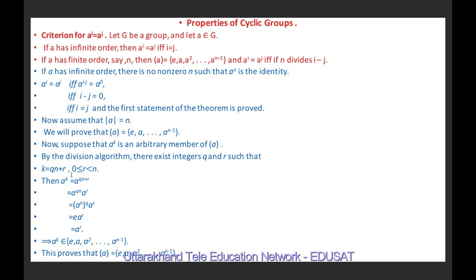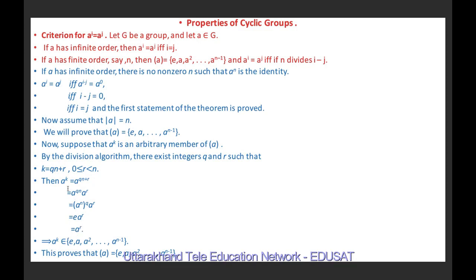Therefore, a raised to power k is equal to a raised to power qn plus r, which is a raised to power qn times a raised to power r, and this we can write as (a raised to power n) whole raised to power q times a raised to power r. But a raised to power n is e, because we are given that a is of finite order and its order is n. So e raised to power q is nothing but e, because e is the identity element, and e into a^r is a^r.